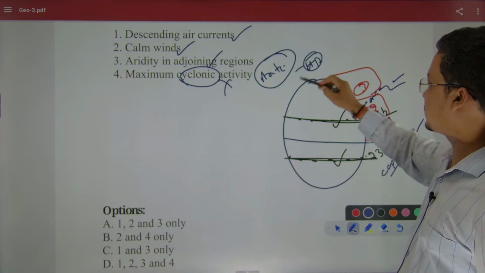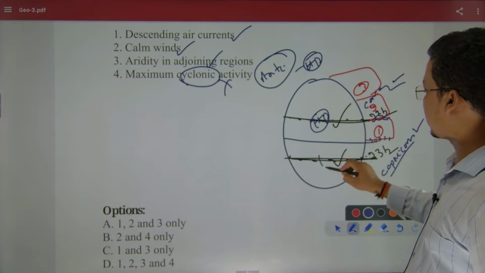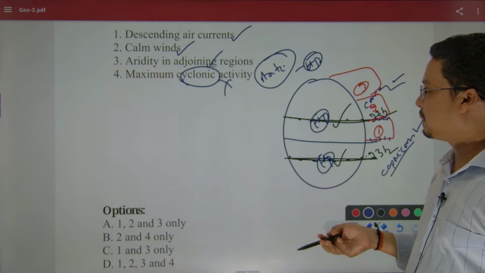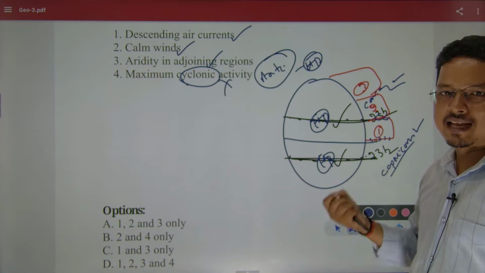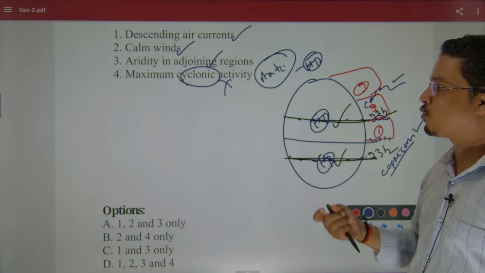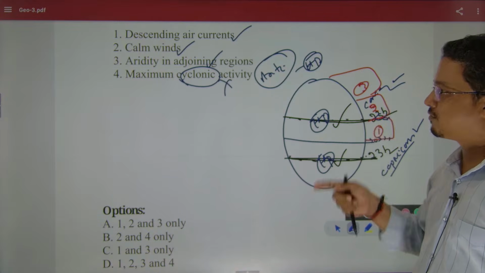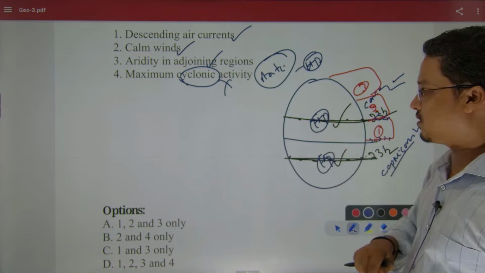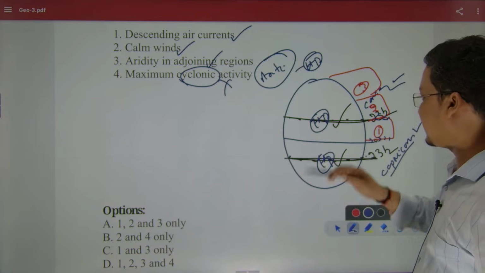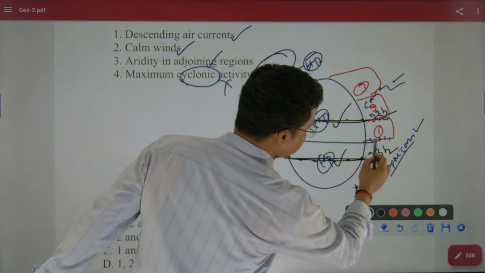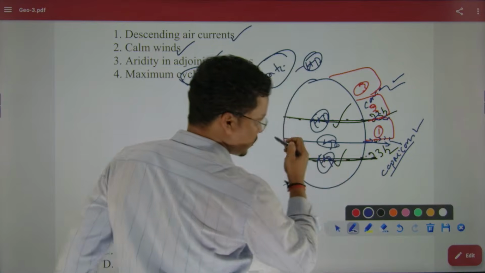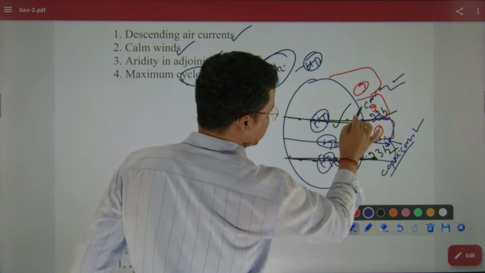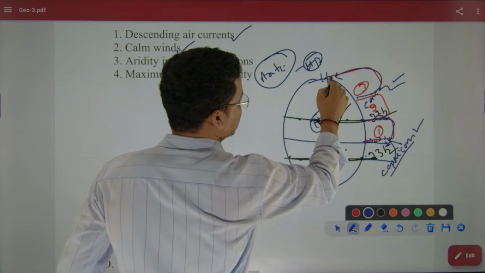When it comes to high pressure, this region will have high pressure. How could it be cyclonic? Wherever air descends, it makes high pressure. Wherever air ascends, that makes the region low pressure. Note carefully: as the air ascends here, it is low pressure. That is why this is low pressure. Where air moves and descends, it is high pressure. That is why the polar region also has high pressure.